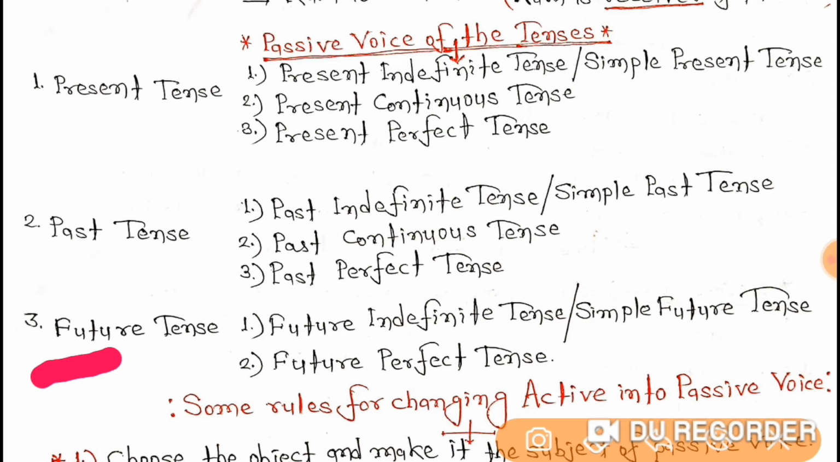And in future tense, students, there are only two tenses that can be changed into passive voice. The first one is future indefinite tense and the second one is future perfect tense. Only these two tenses of future tense can be changed into passive voice. Future continuous tense and future perfect continuous tense, these two tenses are not changed into passive voice.